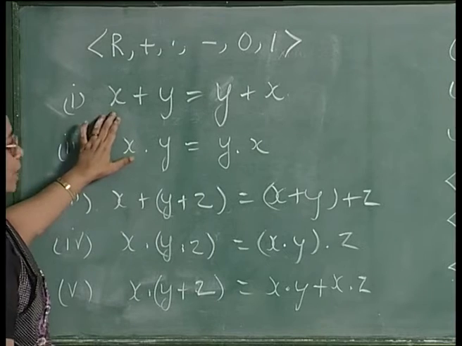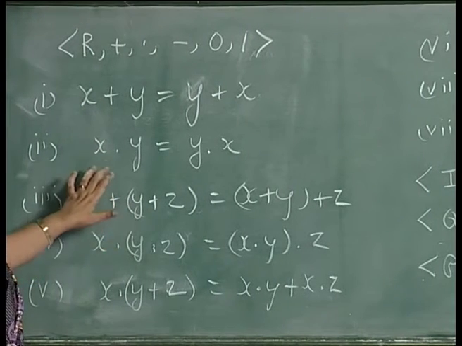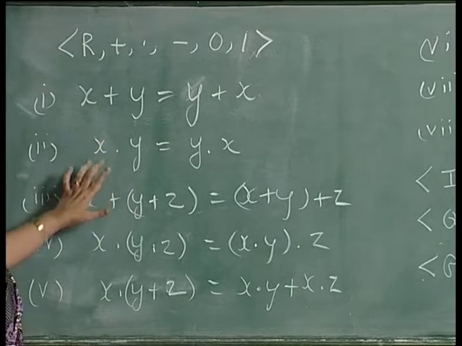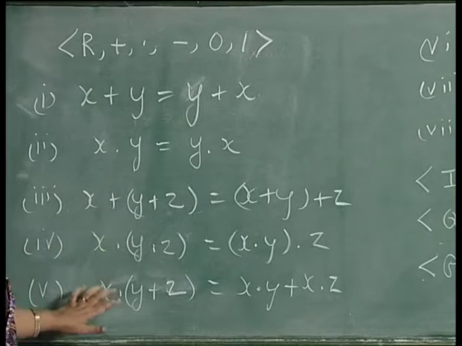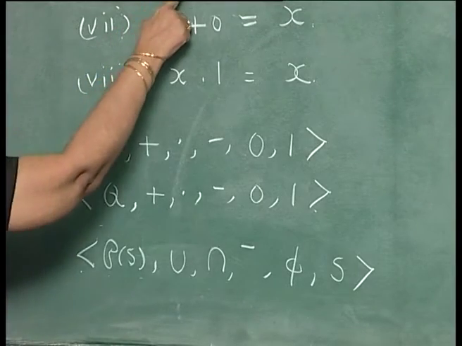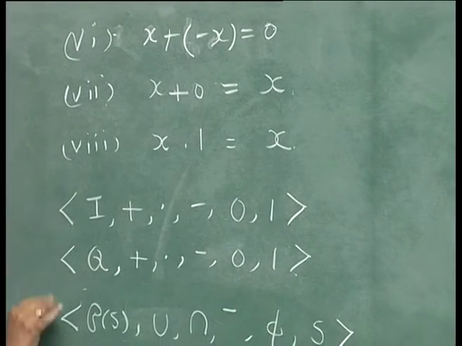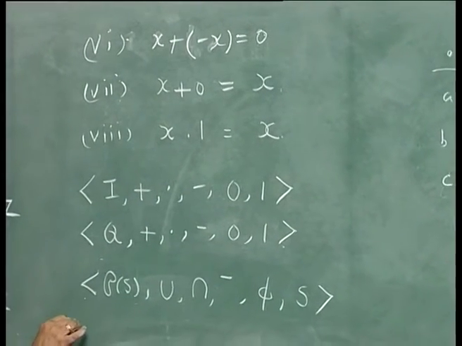With respect to union, commutativity and associativity you can prove. With respect to intersection also, commutativity and associativity you can prove. Distributive law also you can prove. But what about this? If you put x plus minus x, that is some set, say B,